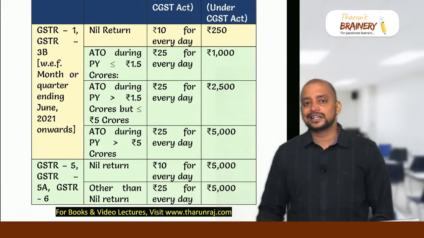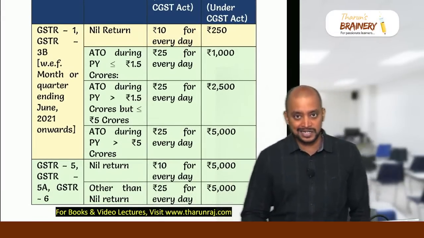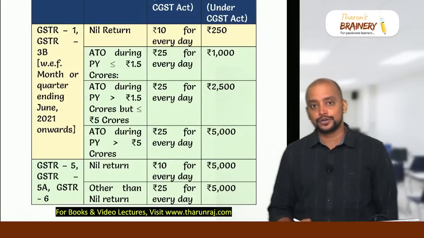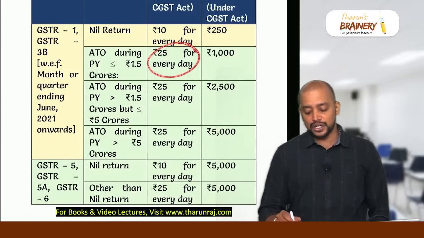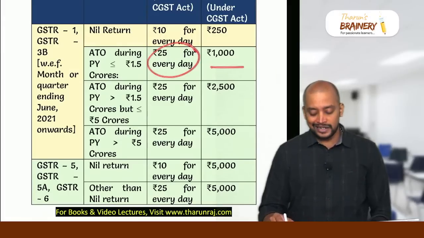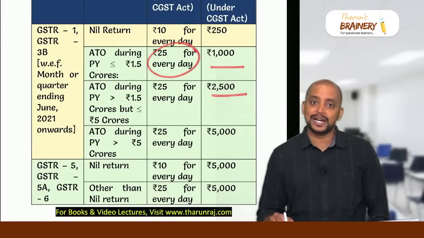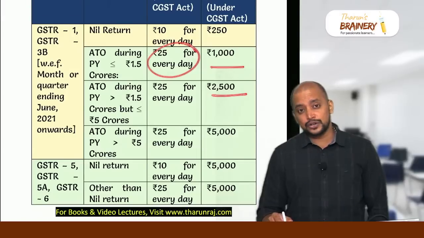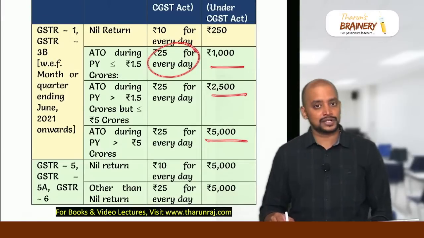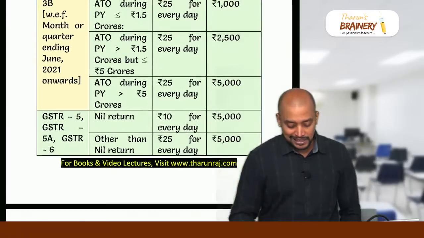Other than nil return, if aggregate turnover during the previous year does not exceed 1.5 crores, 25 rupees per day subject to maximum 1000. And if aggregate turnover exceeds 1.5 but does not exceed 5 crores, 2500 maximum, the per day amount is same. And if aggregate turnover during previous year exceeds 5 crores, 5000. So mainly in MCQ they will be testing this.